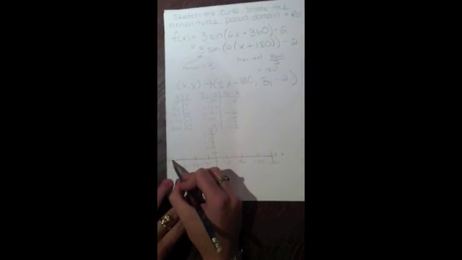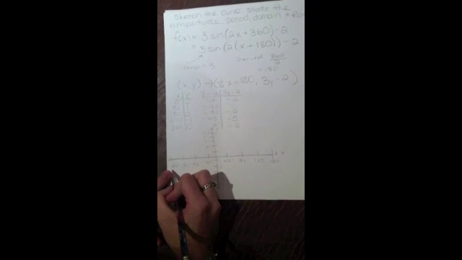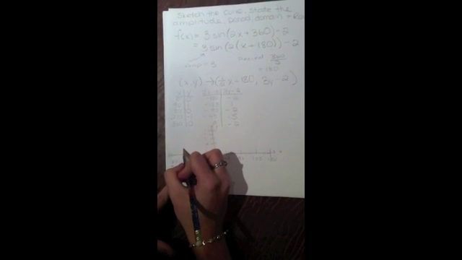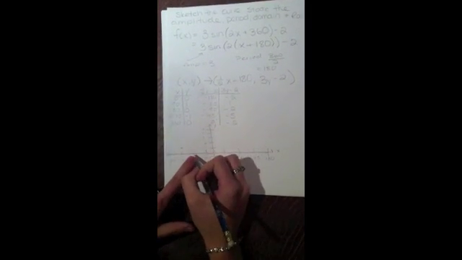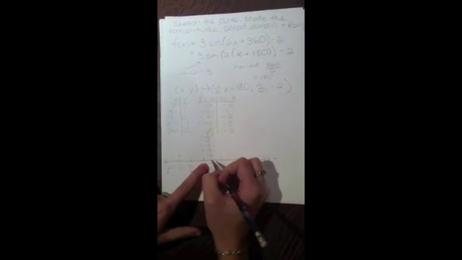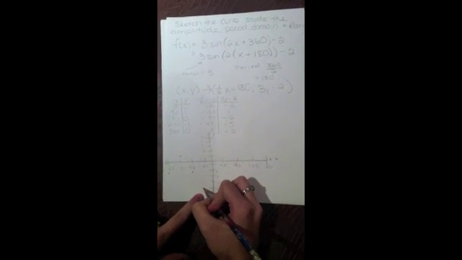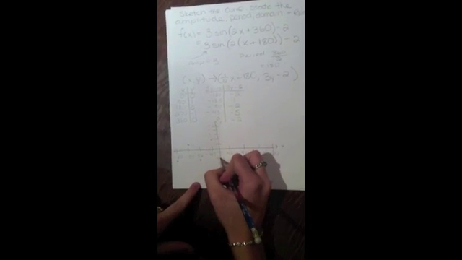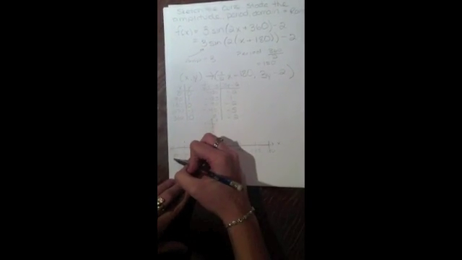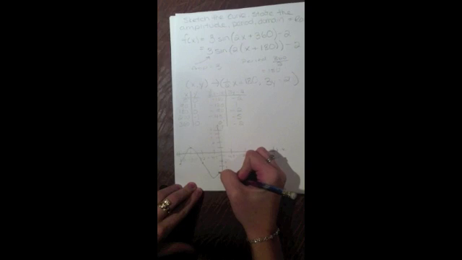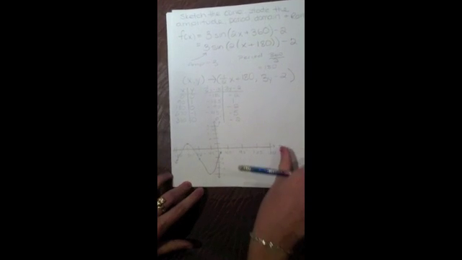So at -180, our graph goes down to -2. At -135, our graph goes to 1. At -90, the graph goes to -2 again. At -45, the graph goes to -5. And at 0, the graph is at -2. And now we can draw our wave. And we know that because it's a periodic function, it would repeat itself.